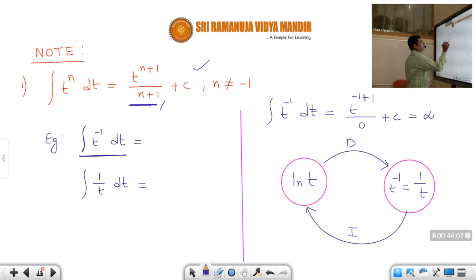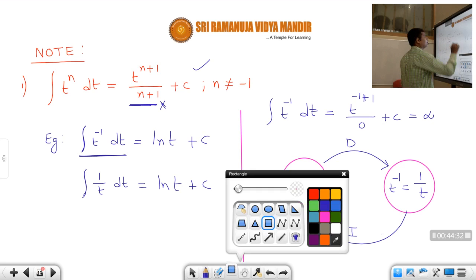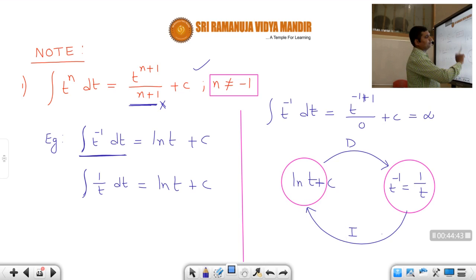I hope you understood why we cannot apply this formula when n is equal to minus 1. Because of the basic concept: for which function, if you calculate differentiation, do you get this one, and the inverse of that function is the original function. But if you differentiate infinity, you will not get 1 by t, students. Only for ln t will you get 1 by t. So the inverse of 1 by t is ln t.